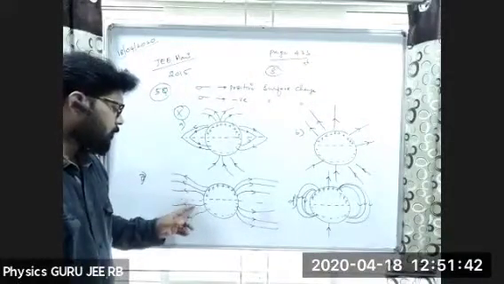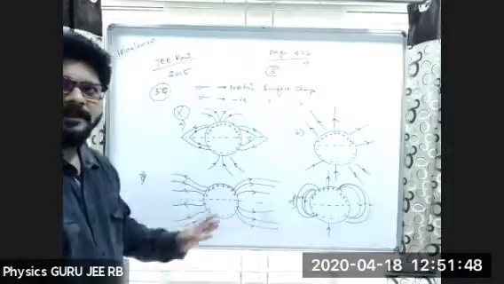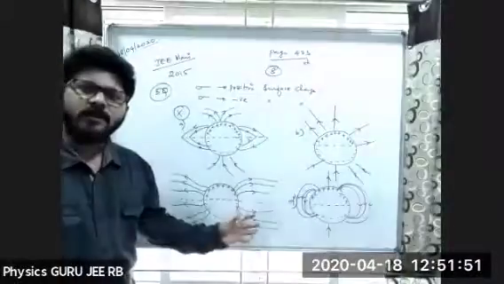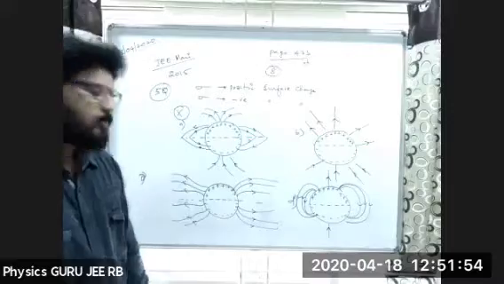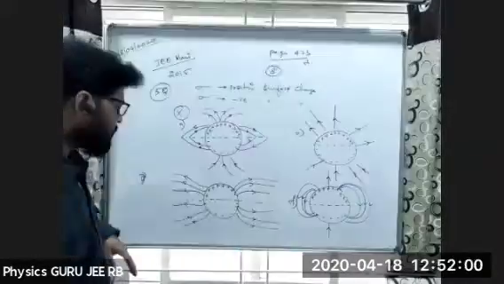Here 1, 2, 3, 4, 5, and one more thing. If you take it as 6, 1, 2, 3, 4, 5, 6. All 6 and 6 are there. That means an equal number of electric lines are there on both sides, but they are not meeting. They're not joining. So this is also not possible.